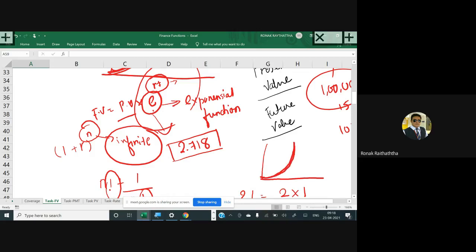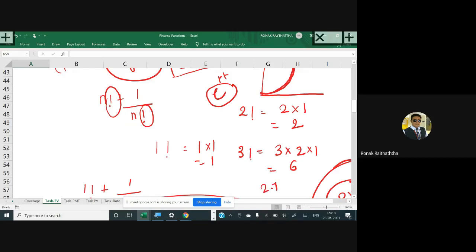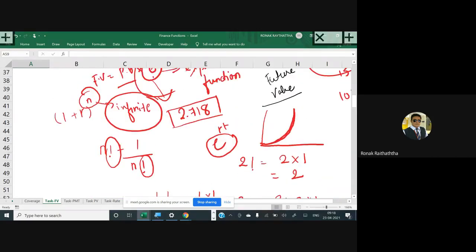And whenever the exponential increase takes place, at that point of time, if you want to find the compounding factor, my dear friends, you use e raised to rt. e as the base. e is the exponential function for which we have derived the value, which is 2.718. That becomes your new compounding factor. And r stands for the rate of return and t stands for the time, which will be the number of years. So that becomes my new compounding factor. The new compounding factor will be multiplied with the PV. So you get FV. Is it clear?